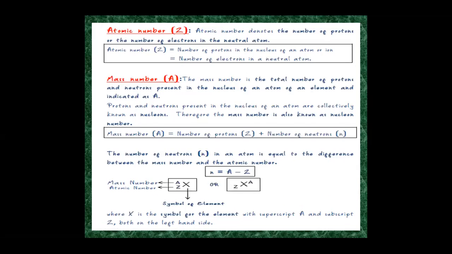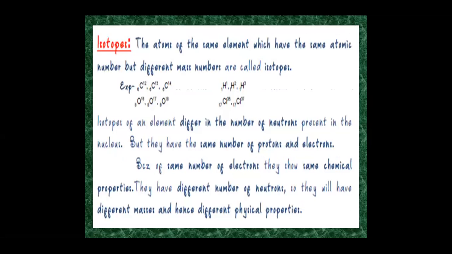Then comes isotopes. Isotopes are the atoms of the same element which have the same atomic number but differ in their mass number. For example, carbon 12, carbon 13, carbon 14 are the isotopes of carbon. And hydrogen: protium, deuterium, tritium, and chlorine 35 and 37. These are all examples of isotopes.